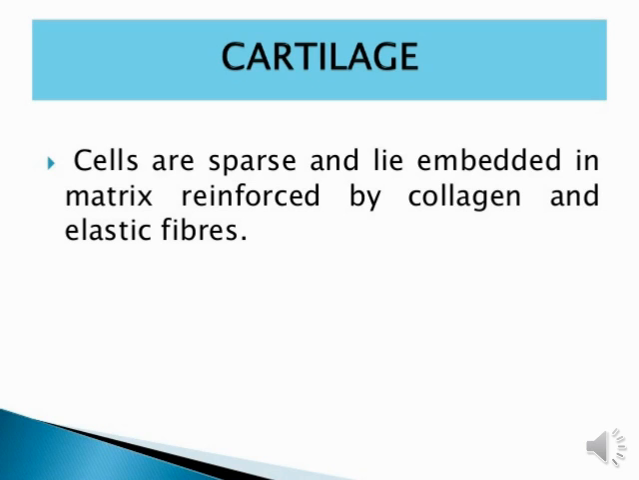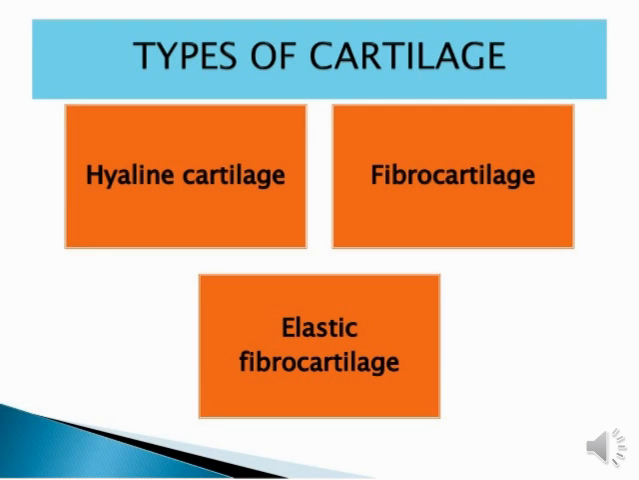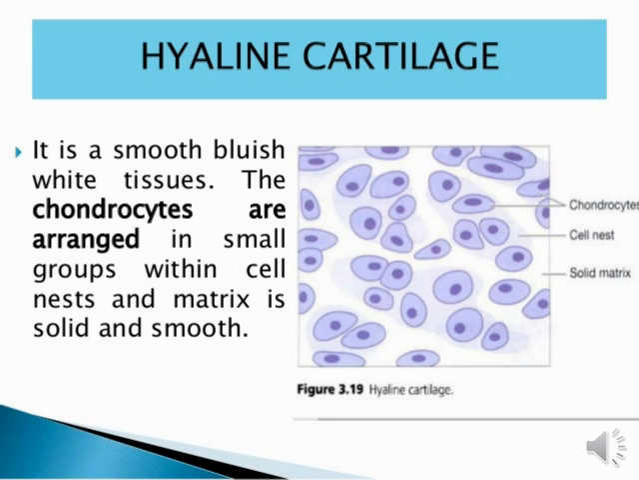Now here are some types related to cartilage. The first type is hyaline cartilage, the second is fibrocartilage, and the third is elastic fibrocartilage. These are the types of cartilage. First is hyaline cartilage. It is a smooth, bluish-white tissue. The chondrocytes are arranged in small groups within the cell nests, and the matrix is solid and smooth.